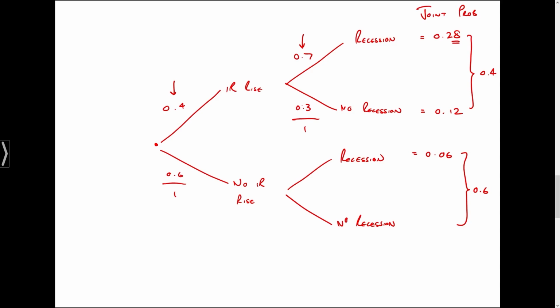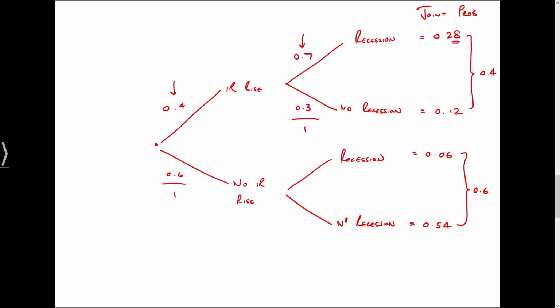The sum of all of the joint probabilities has to add up to 100%. And if we've got the 40% chance of an interest rate rise and a 60% chance of no interest rate rise, then these two joint probabilities, when we sum them, also have to equal 0.6, the unconditional probability of no interest rate rising.